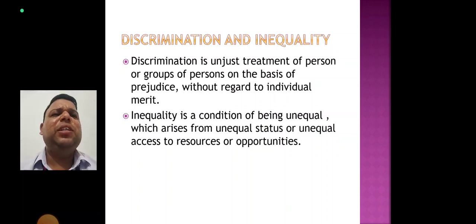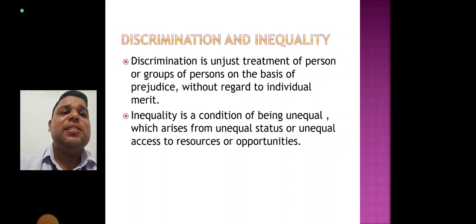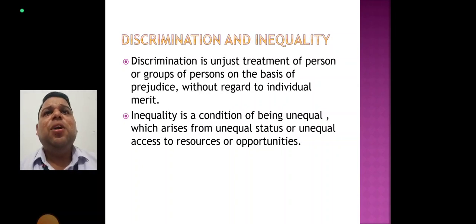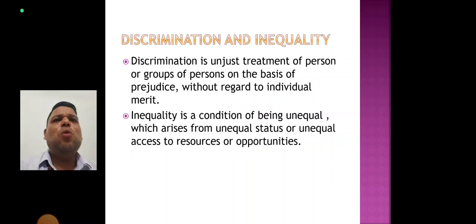Now the next point is what is discrimination. Discrimination and inequality. Discrimination is unjust treatment of a person or a group of persons on the basis of prejudice, without regard to individual merit. Inequality is a condition of being unequal, which arises from unequal status or unequal access to resources or opportunities. Prejudice also arises out of diversity, and lack of the feeling of equality among people can also lead to discrimination.